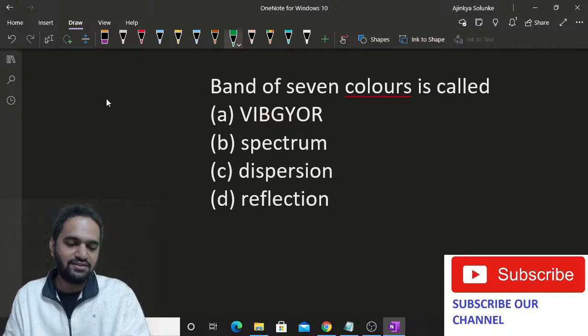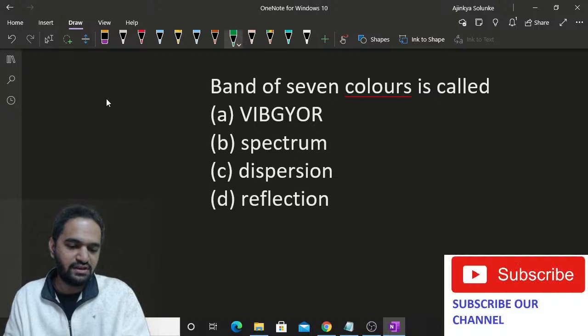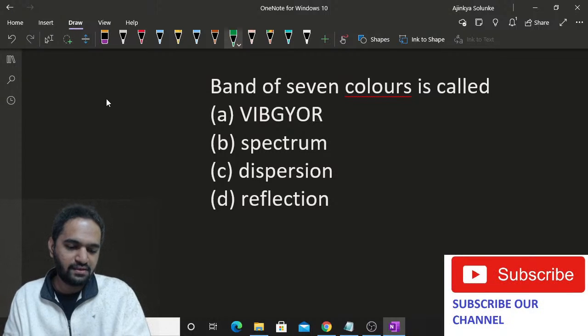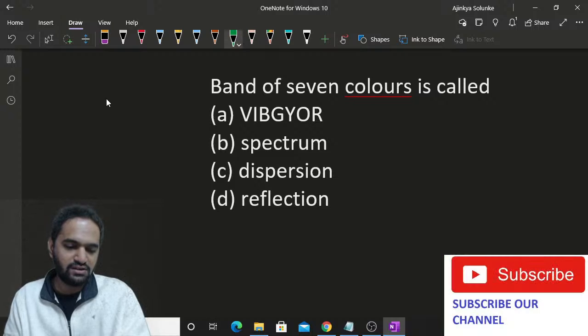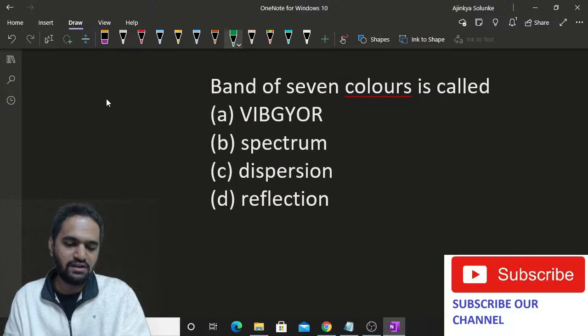Okay. Shantanu is saying A. Giri is saying spectrum. Diya is saying B. Tanmay, B. Shantanu, A. Suhani, what are you saying? A. Okay. Bhumi Agarwal, spectrum.